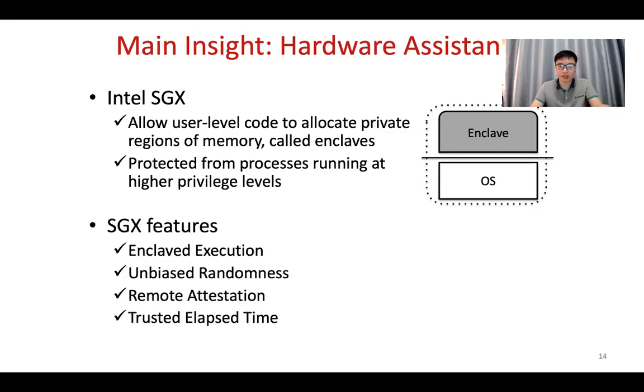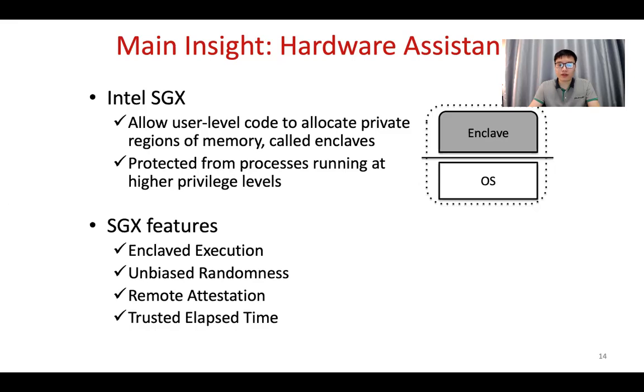We summarize some of the SGX features we may use, and that is enclave execution. Basically, all the data and logic are protected against the malicious operating system or the host. And inside the enclave, we can also have unbiased randomness. Meanwhile, different enclaves can use remote attestation to attest each other's logic and set up a secure channel to make sure that data is protected during communication across different enclaves.